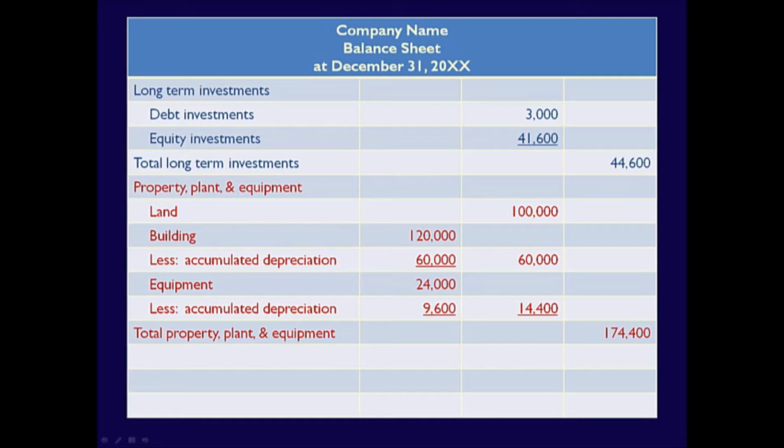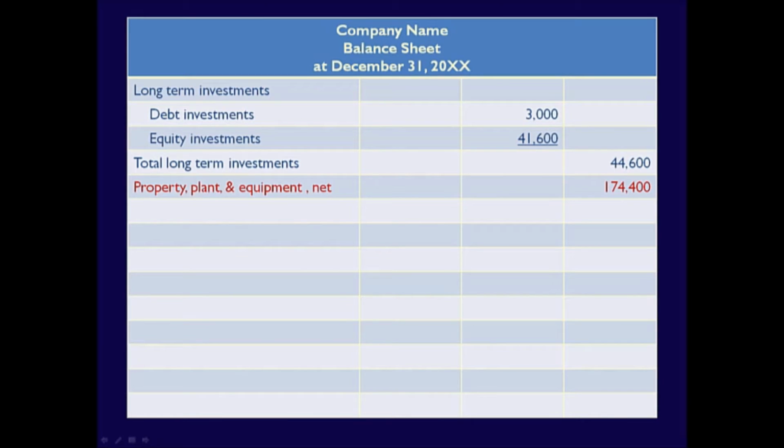Here it is listed with the accumulated depreciation listed separately for each subgroup. Land does not have an associated accumulated depreciation because land, unless under very special circumstances, is not used up or consumed over time. Remember that accumulated depreciation is the total amount of the asset that has been used or consumed since the asset was purchased. The setup you see here is the most common for property, plant, and equipment.